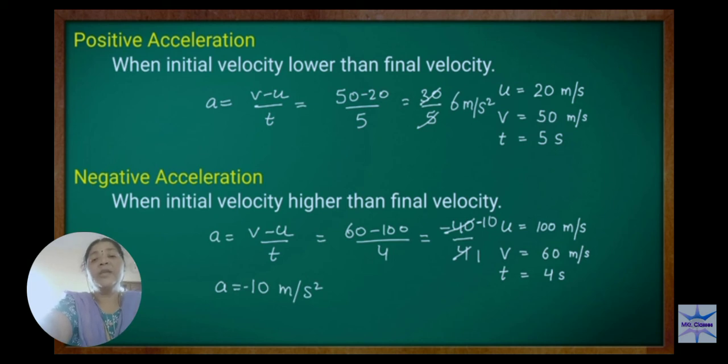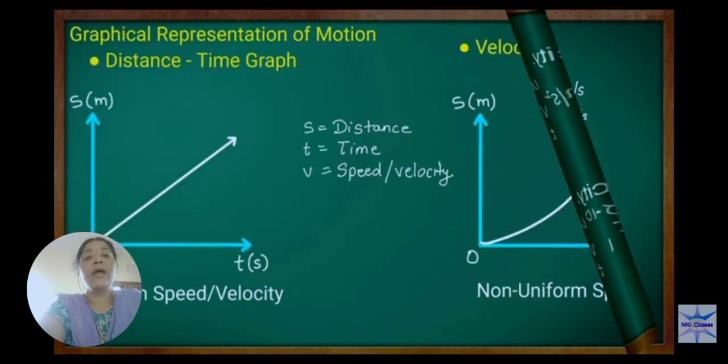It may be 0 also. Acceleration is 0 when v is equal to u. Final velocity and initial velocity are both the same. Then you get 0 acceleration.